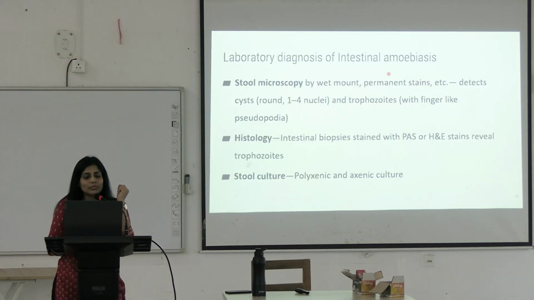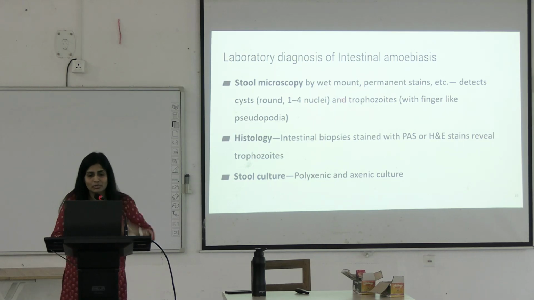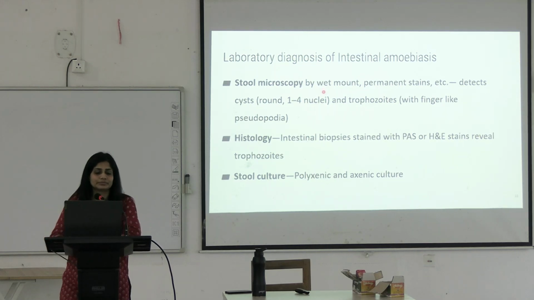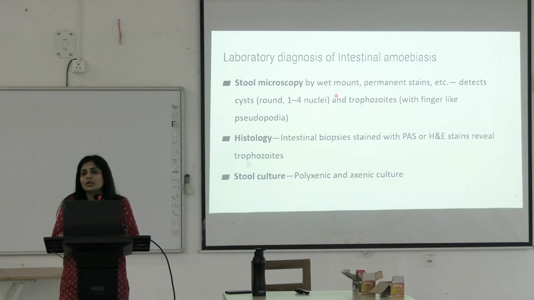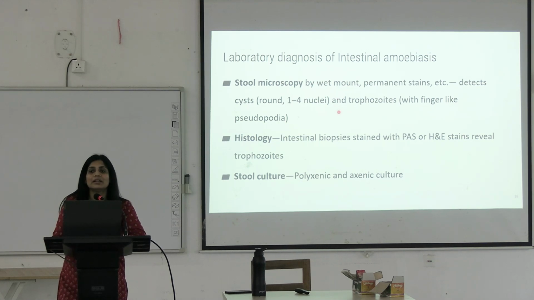Lab diagnosis of intestinal amoebiasis. Stool microscopy will show you what? What kind of wet mount do you do for a stool sample? You do saline wet mount and iodine wet mount. So, trophozoite is well appreciated where?